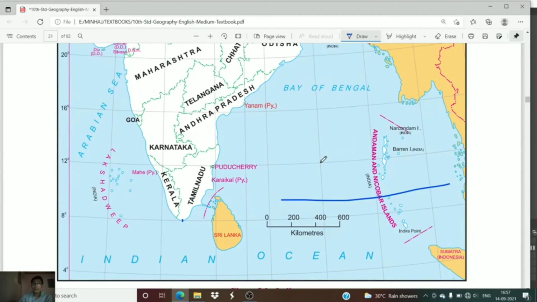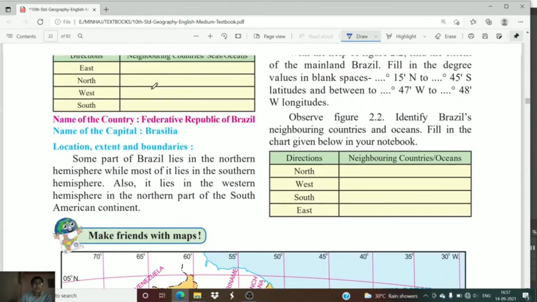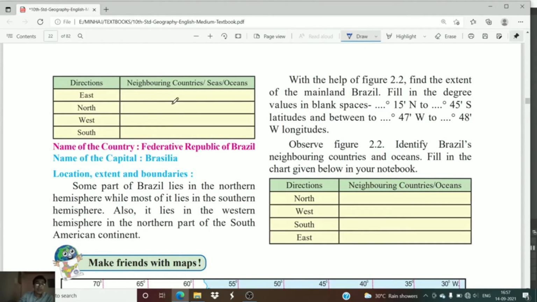Now let us complete the table with the help of this particular diagram. So we have to fill this particular table. You can see the directions are given: east, north, west and south. We have to note down the neighboring countries or the seas or oceans which are lying in these directions for our country India.